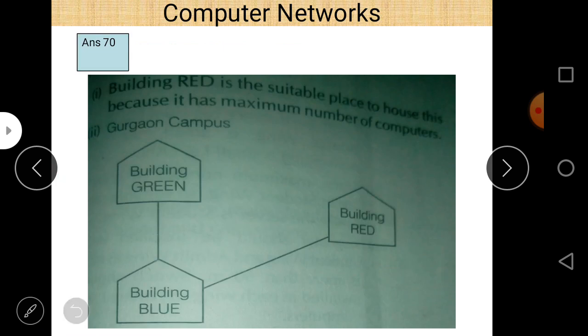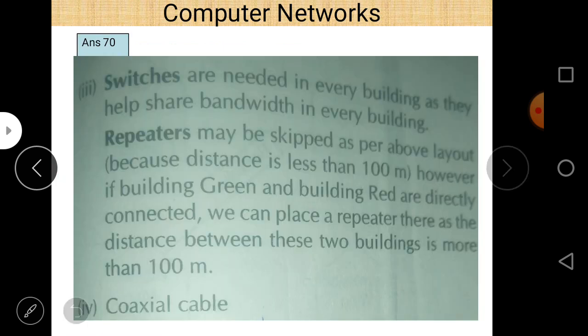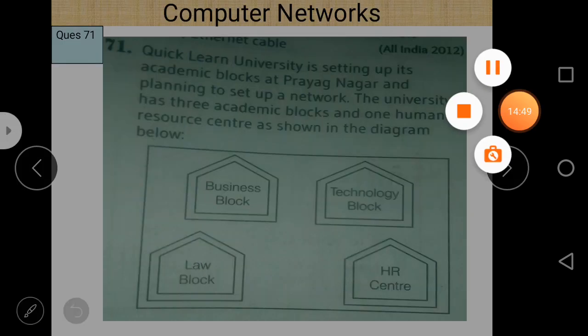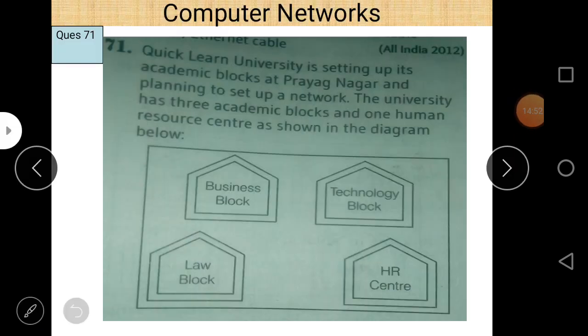Next question, question 71. Quick Learn University is setting up its academic blocks at Prayagnagar and planning to set up a network. The university has three academic blocks and one human resource center, as shown in the diagram below.